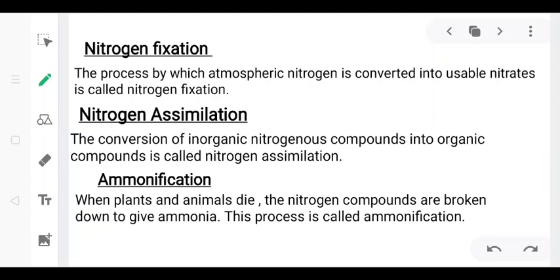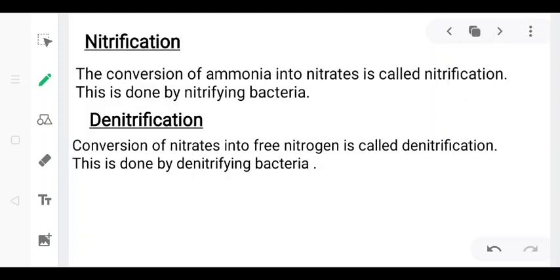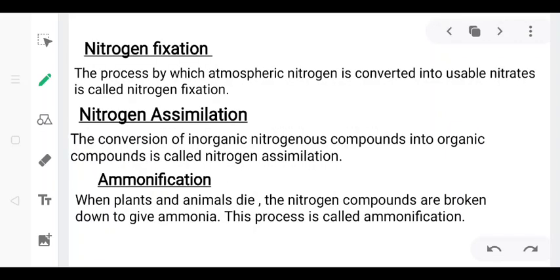The first thing is the nitrogen cycle consists of 5 steps. First one, nitrogen fixation. Next, nitrogen assimilation. Third, ammonification. Fourth, nitrification. And fifth, denitrification. So let's see what the first step is.